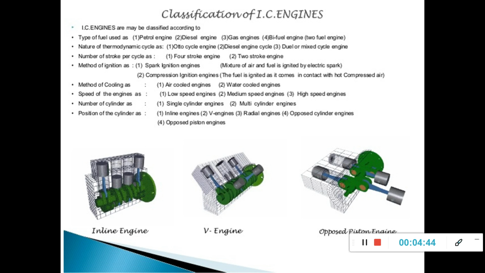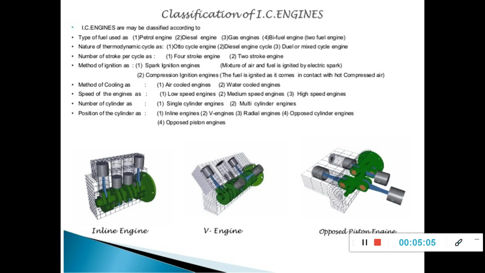Then the number of strokes per cycle: 4-stroke and 2-stroke engines. We have method of ignition: spark ignition and compression ignition. Method of cooling: we have air cooling and water cooling engines. Normally air cooling is used for two-wheelers and water cooling for four-wheelers.